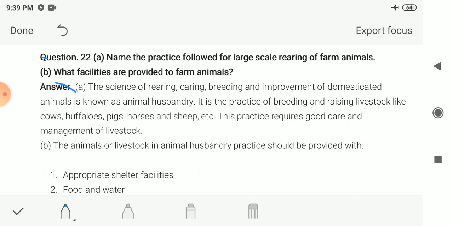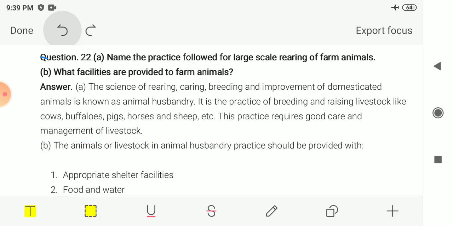It is the practice of breeding and raising livestock, or you can say cattle, like cows, buffaloes, pigs, horses and sheep, etc. This practice requires good care and management of these cattle or livestock. So this process is known as animal husbandry.